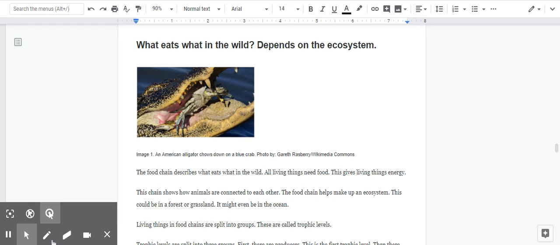Living things in food chains are split into groups. These are called trophic levels. I'm going to underline trophic levels because that's the first time I'm hearing that, and I know we're going to learn more about it.